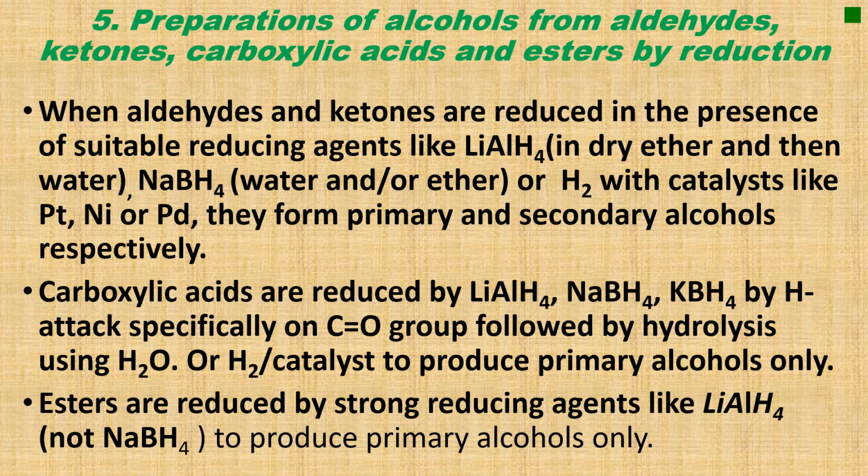Esters are reduced by a strong reducing agent like lithium tetrahydroaluminate, not sodium tetrahydroborate, to produce primary alcohols only. That is to mean esters are not as reactive as the previous ones, so they cannot be reduced by a weak reducing agent like sodium tetrahydroborate.